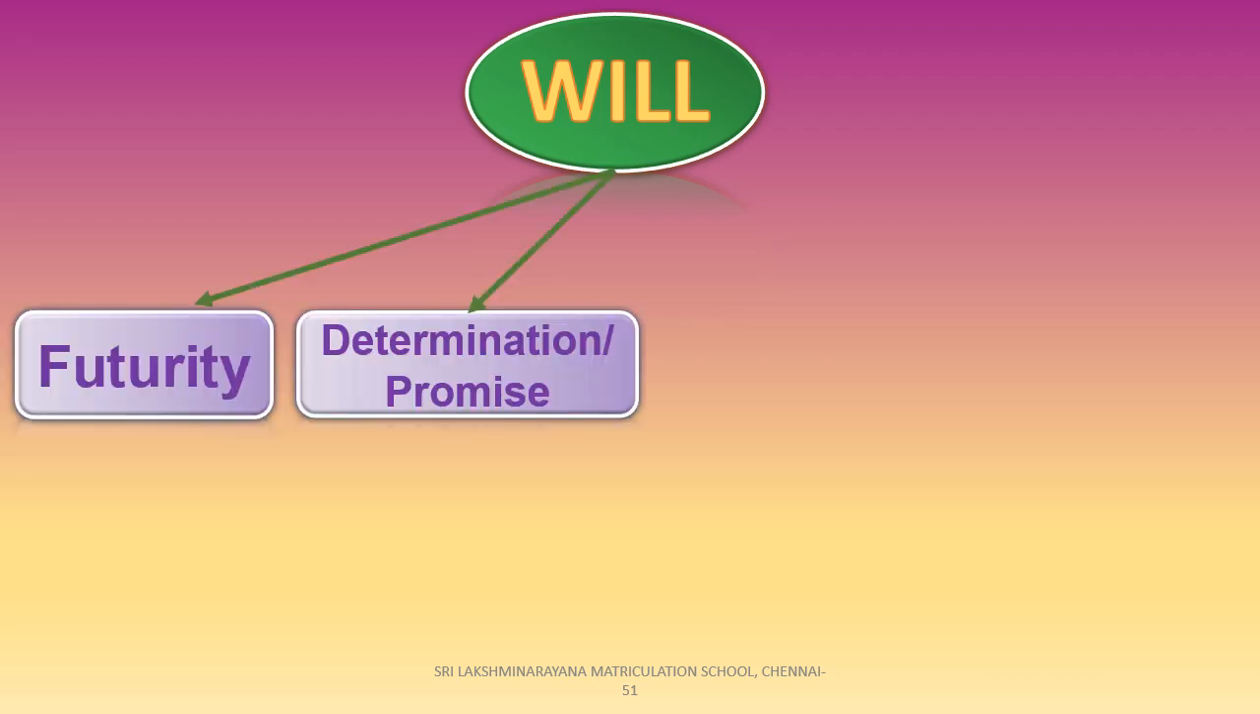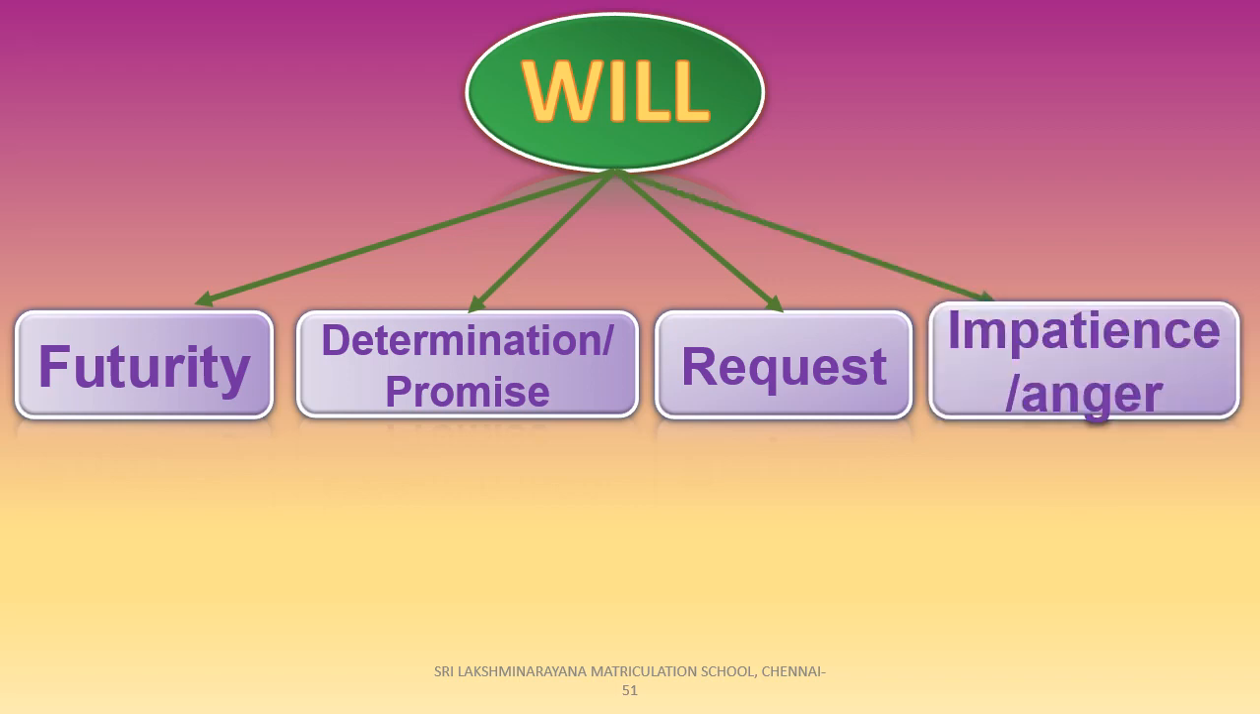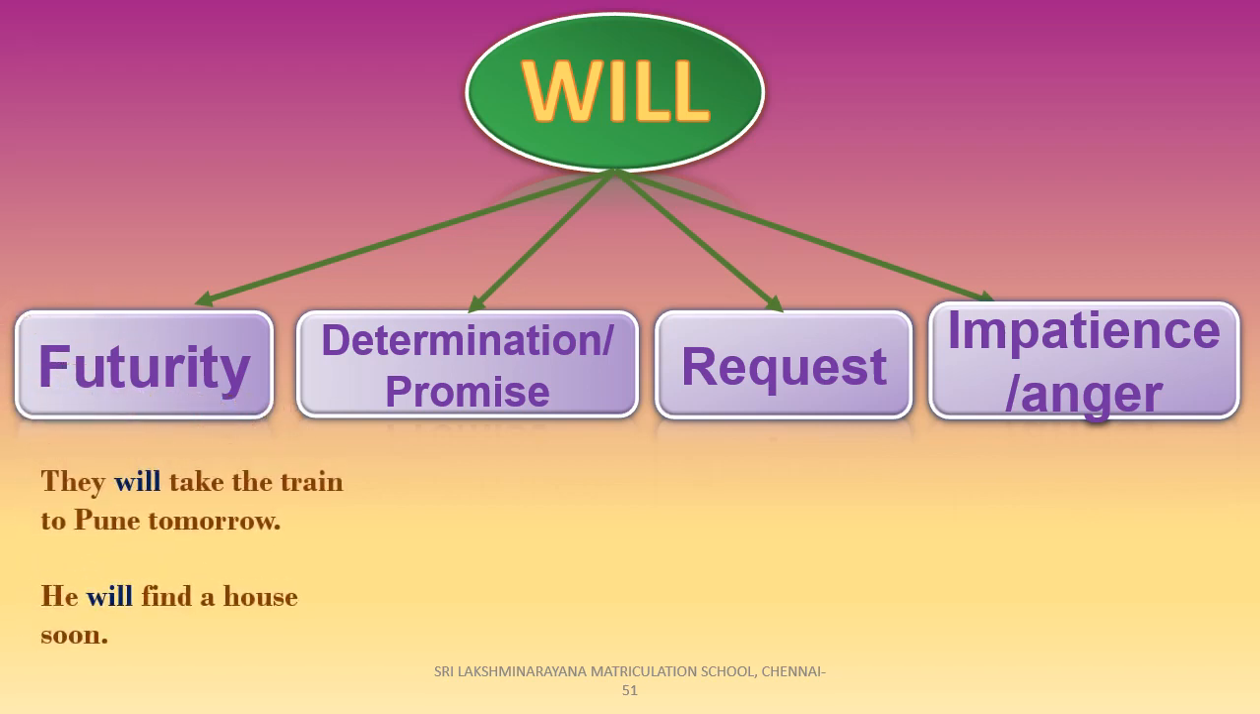Now let's see about will. Will expresses a lot of modalities such as futurity, determination or promise, request, and impatience and anger. So here futurity denotes the future actions. Look at the examples. They will take the train to Pune tomorrow. He will find a house soon. So here in these sentences, will expresses the future actions.